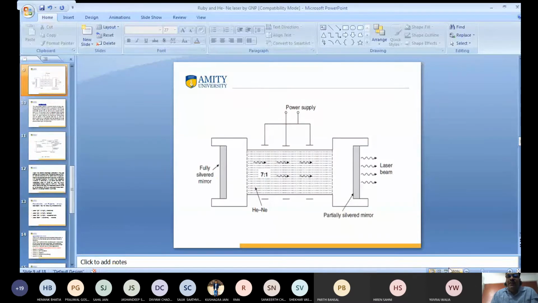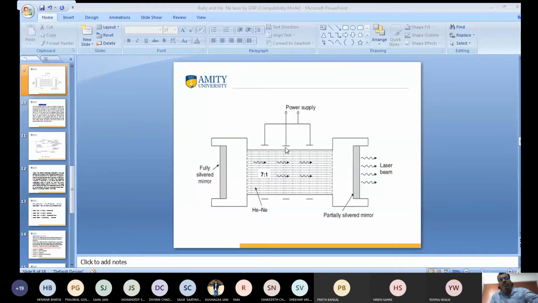Have you seen the figure? This is the glass tube. It contains a mixture of helium neon gases. The ratio is 7:1. One end is fully silvered and the other end is partially silvered. This is the mixture of helium neon gas atoms. By power supply, we flow the electrons here. The electrons are accelerated, and they collide with the helium neon atoms and excite them.